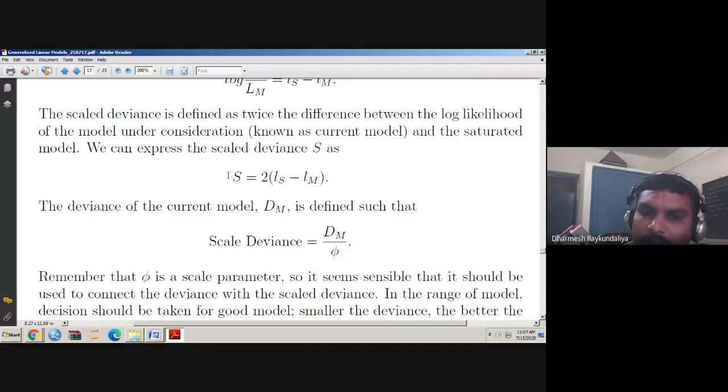We are only interested in the expected response. So we always look for the deviance formula: S is equal to twice of ls minus lm.